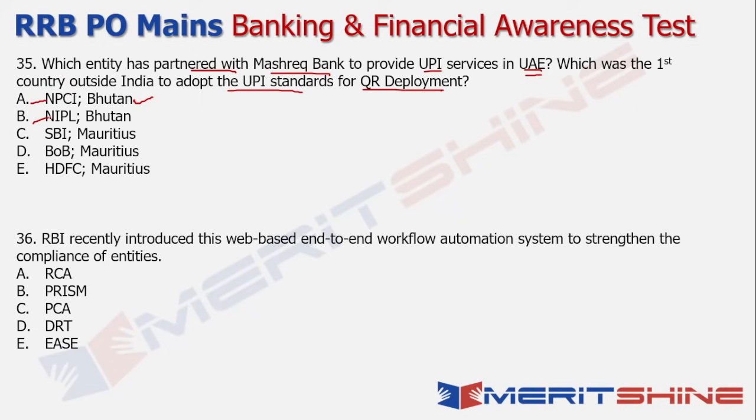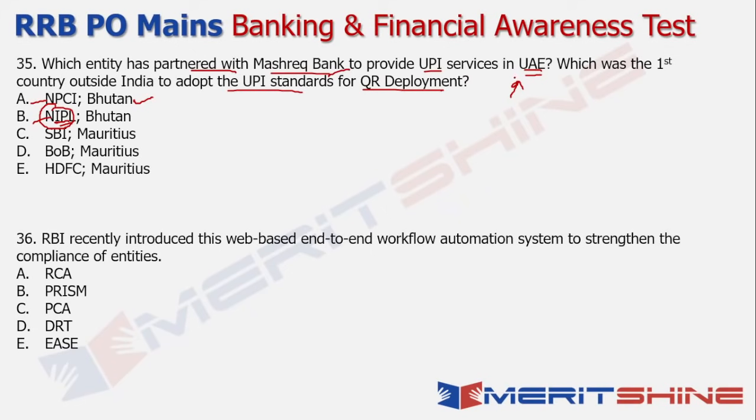NPCI is the entity which is based out of India and is looking primarily at the India operations, and NIPL is the international wing of NPCI, which is your NPCI International Private Limited, which basically looks at tying up with providing services of NPCI or the payment systems that have been developed by NPCI to other countries. So from that perspective, NIPL is the entity which is partnered with Mashreq Bank to provide UPI services in the UAE.